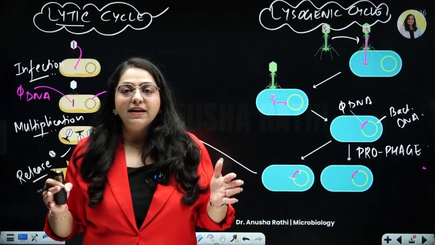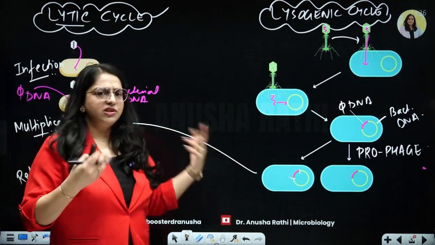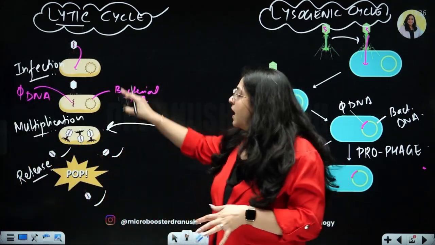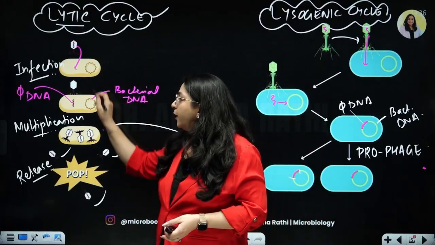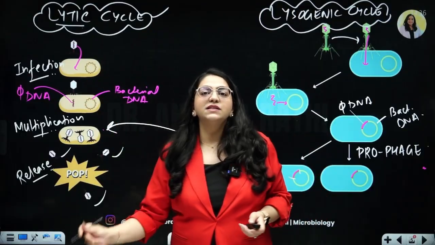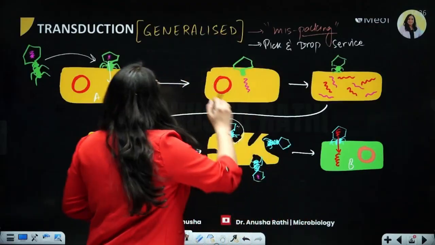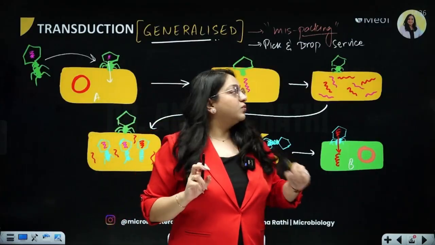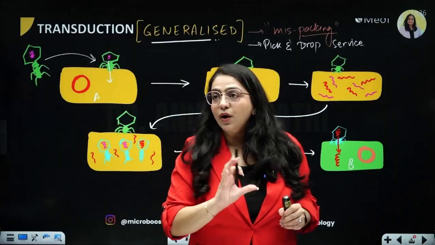Similarly, here the bacteria was simply transferring its own genetic material and multiplying itself. Sometimes what happens, this bacteriophage will decide to pick up the DNA material of the bacteria and transport it to another. So first let's look at generalized transduction. I have written two words, mispacking and pick and drop service. So let's see how that is going to happen.